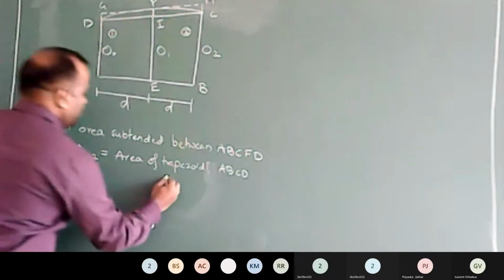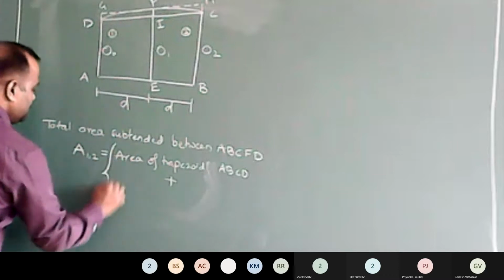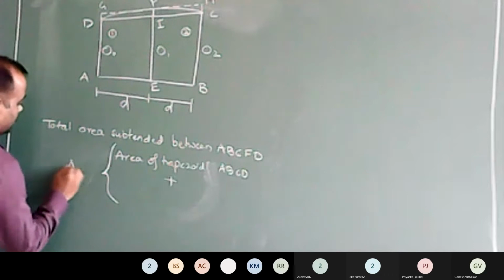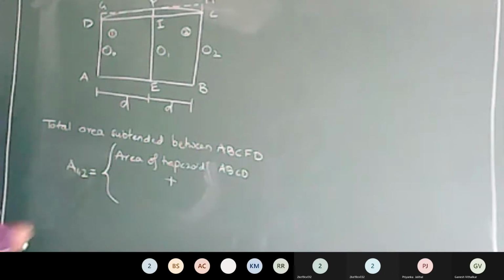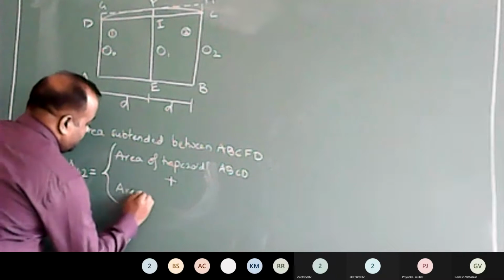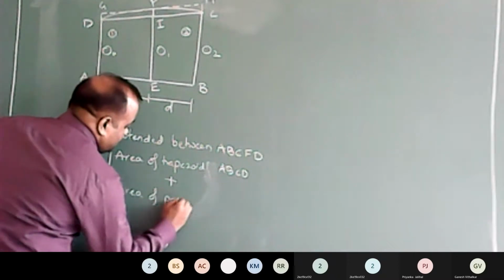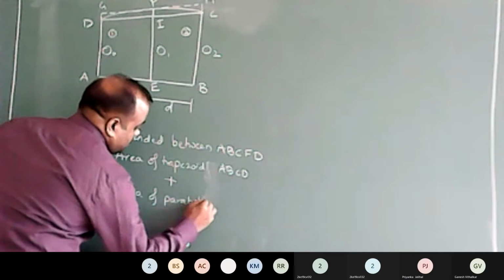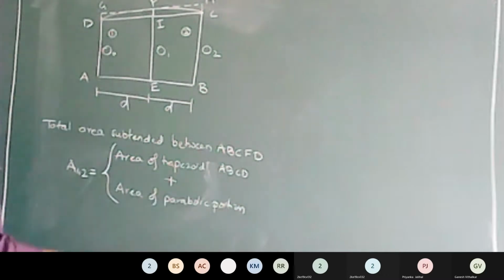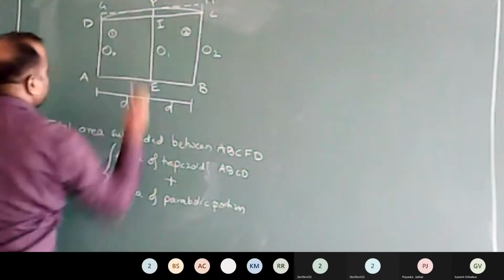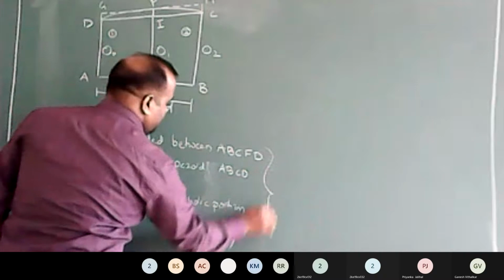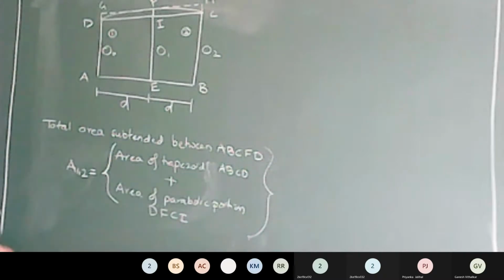I'll put this expression in this way. Area of strips 1, 2 is equal to area of trapezoid ABCD plus area of parabolic portion. The parabolic portion is BFCI. This is what we want to calculate.